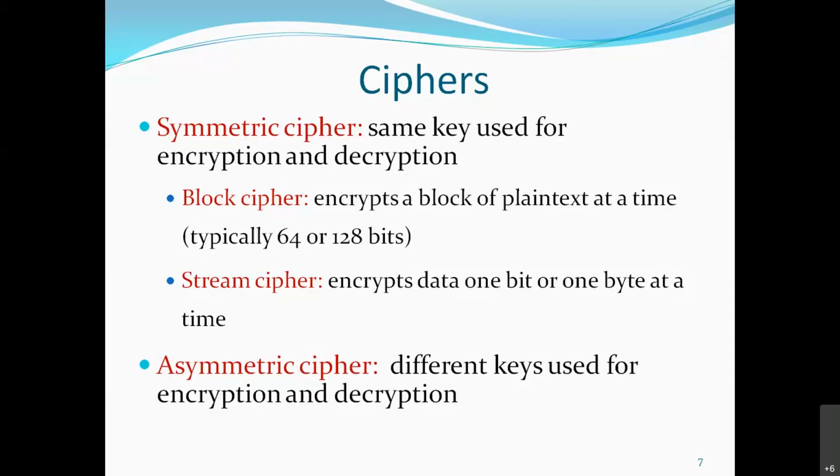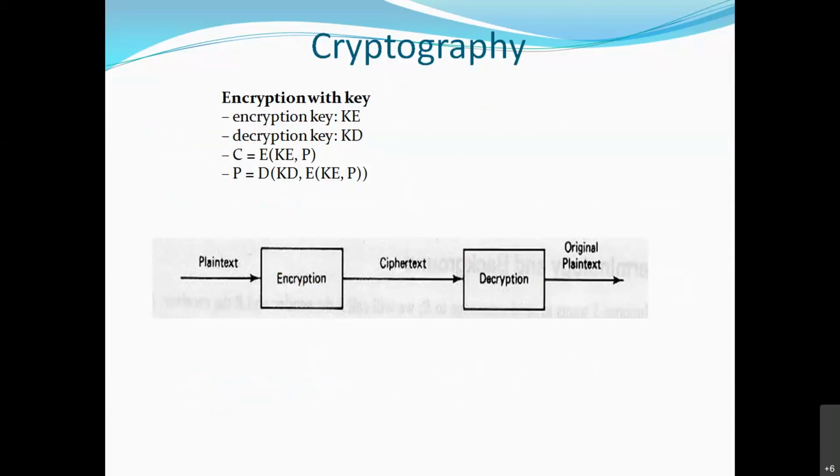Let's see again. Now, this is what block and stream cipher are, because some algorithms work as block ciphers and some algorithms are stream ciphers. That's why I have mentioned this. Now let's see what is cryptography. All of you know, again in the diagram you can see plain text, encryption, ciphertext, decryption, and original text.